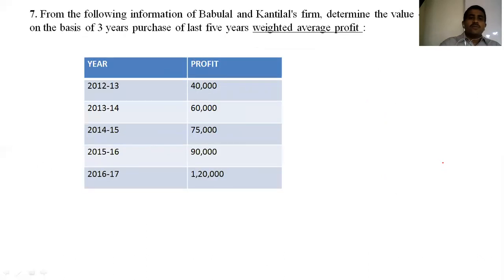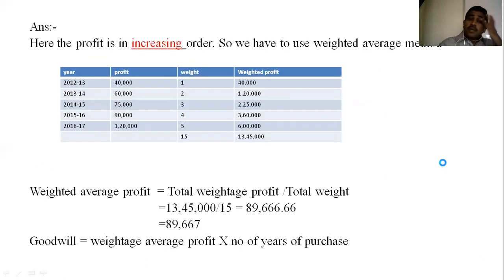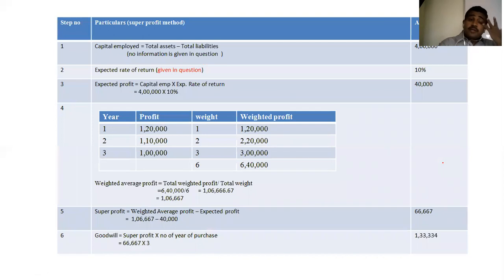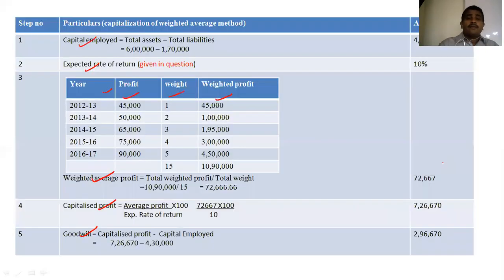I want to talk to you about this part, this new one. Capitalized profit: when they are asking for the capitalization method, this formula comes into existence. Capitalized profit is equal to average profit divided by expected rate of return into 100. Clear? And then the formula of goodwill comes: capitalized profit minus capital employed.